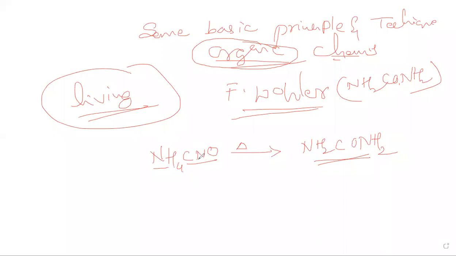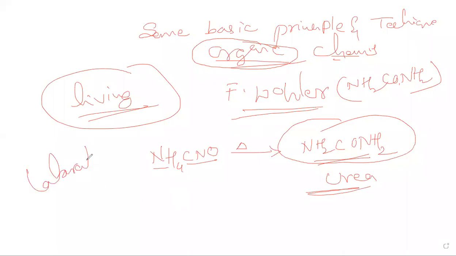The NH4 compound splits to form CO, NH2, and what we got is the first organic compound. He proved that organic compounds are not only from living organisms, they can also be prepared in the laboratory.